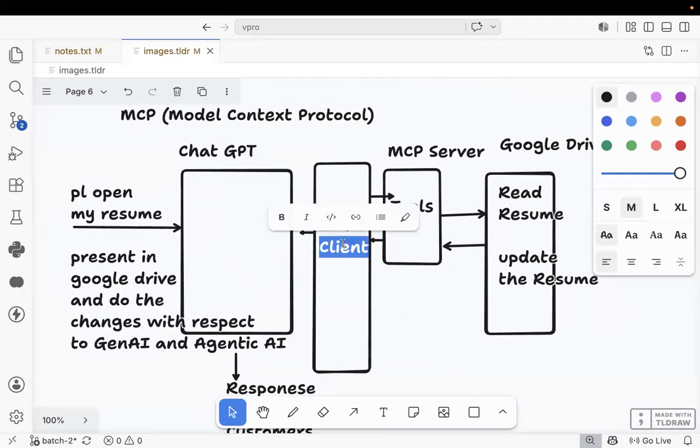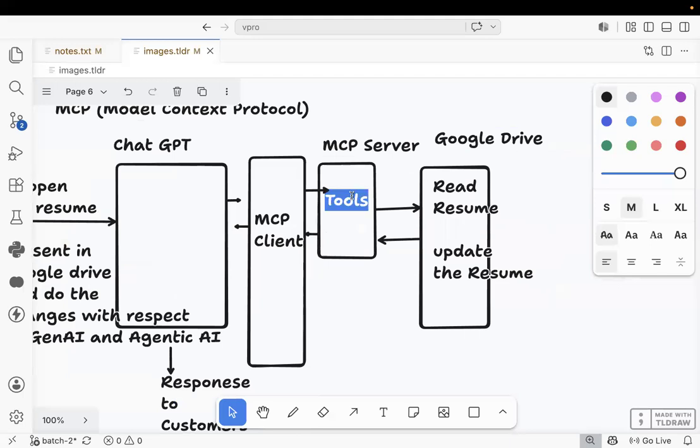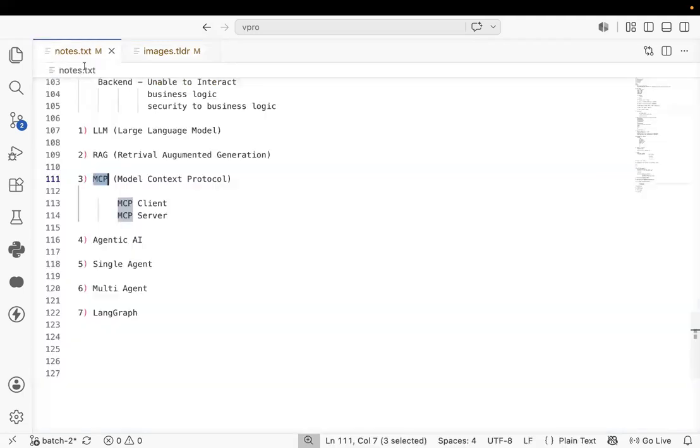Team, what is the use of MCP client? It will connect the ChatGPT and MCP server. MCP server contains tools. With the help of these tools, we are able to connect to Google Drive and perform the task. After that, it will give the reply to the MCP server, and the MCP server will give the reply to ChatGPT with the help of the MCP client. Fine. I hope it's clear.